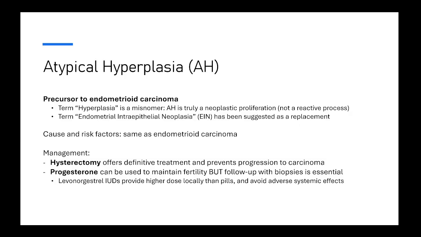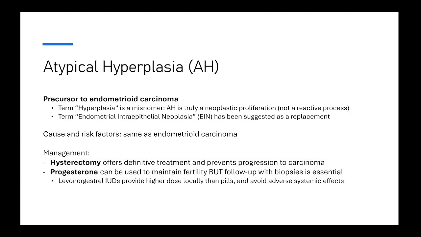If a patient is diagnosed with atypical hyperplasia, how do we manage that? Okay, so the definitive treatment is hysterectomy. That will remove the hyperplasia and prevent its progression into carcinoma. However, some patients wish to preserve fertility, like young patients that have PCOS or any other underlying lesion that leads to atypical hyperplasia at a young age.